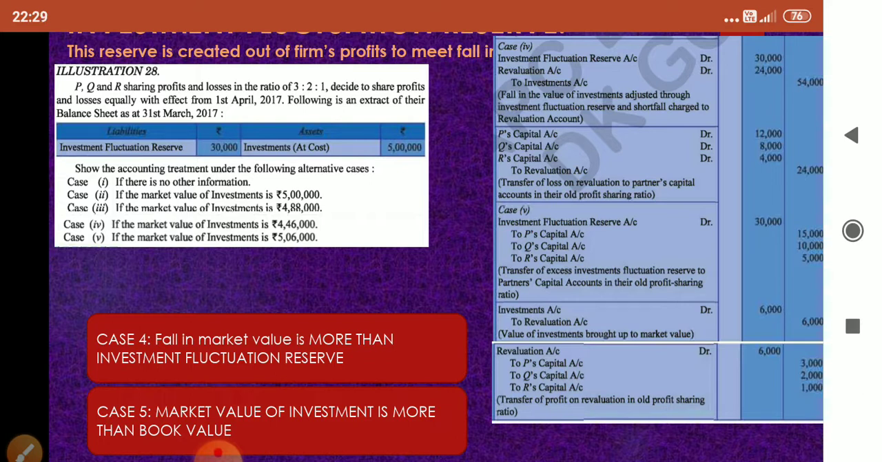Now let us see case 5. If the market value of investment is 5,06,000, which means market value is more than the book value. It is good. It is a profit. So 6,000 will appear in the credit side of revaluation account. Increase in value of asset, credit side of revaluation account. Then what will we do with 30,000? Full 30,000 will be shared among the old partners in old ratio. So see here, 30,000 investment fluctuation reserve debit.